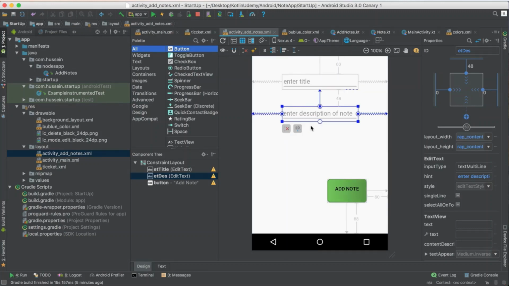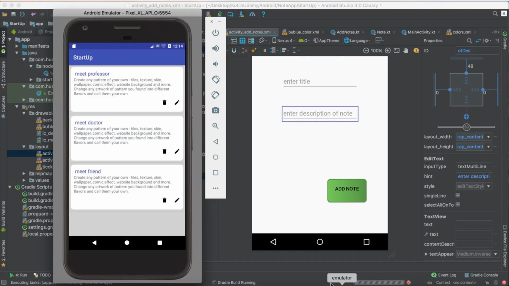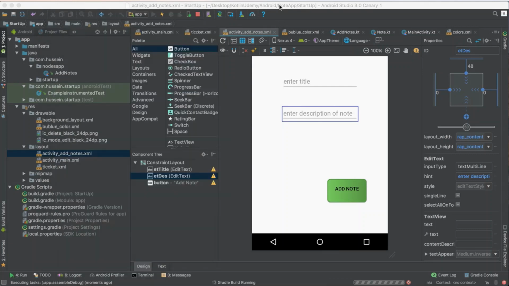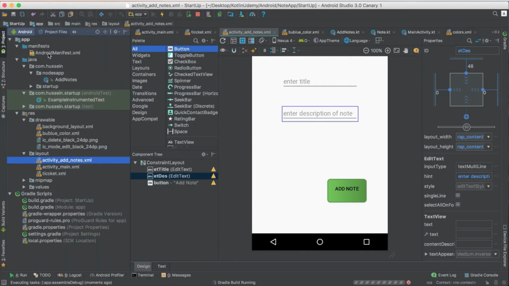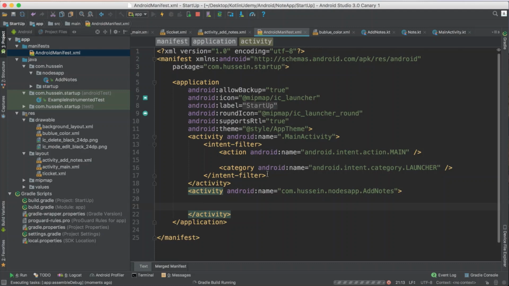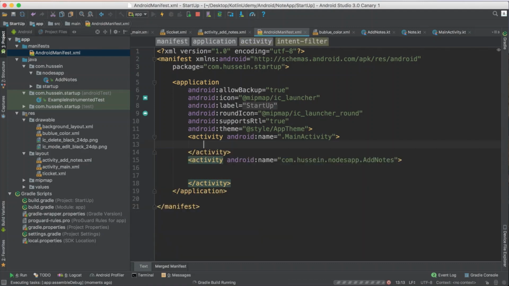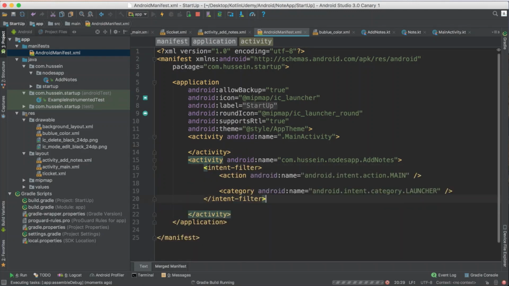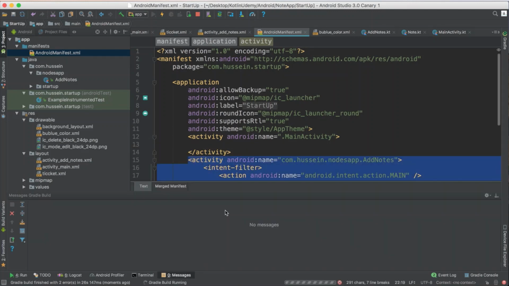Now I want to see this layout, but when you run your application, you will see only the first activity, because there is no way to see the second activity. The easiest way is to go here. You see I have the main activity and another activity, the note activity. I open this bracket and take the intent filter, which is responsible for making an activity the startup activity, and move it to this one. That means now this activity will be the startup activity.